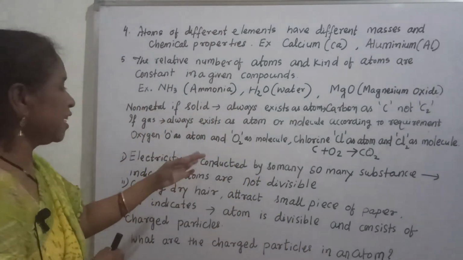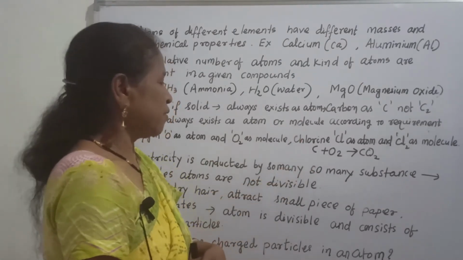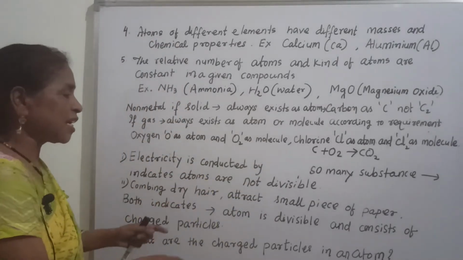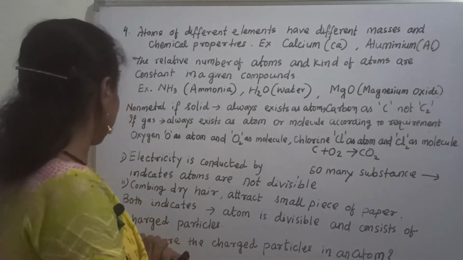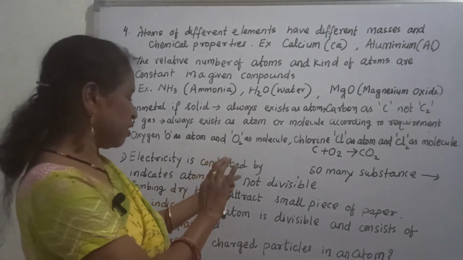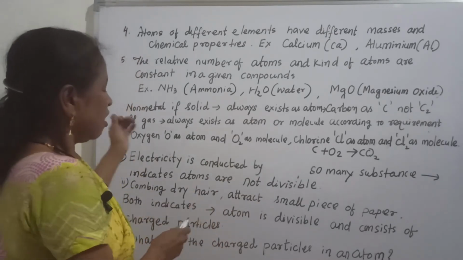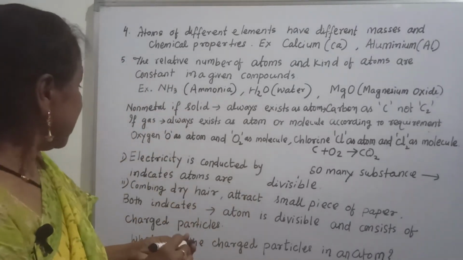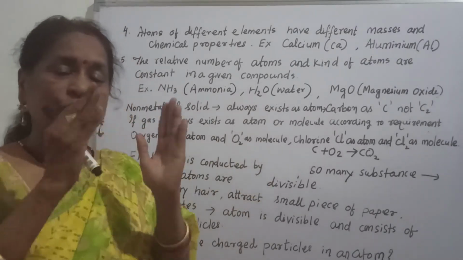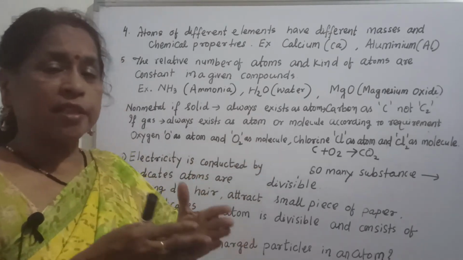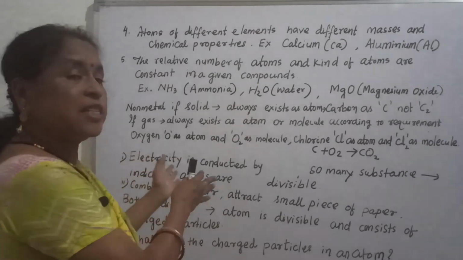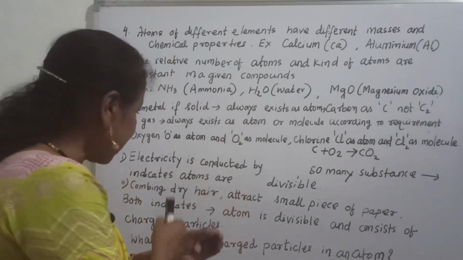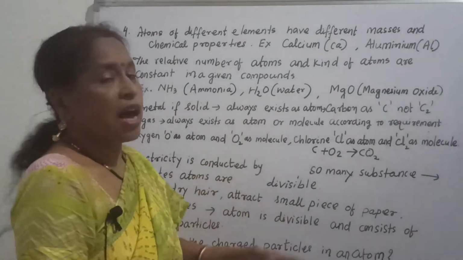That point is that electricity is conducted by so many substances. It indicates that atoms are divisible. We know that substances conduct electricity, and from that it is declared that atoms are divisible.